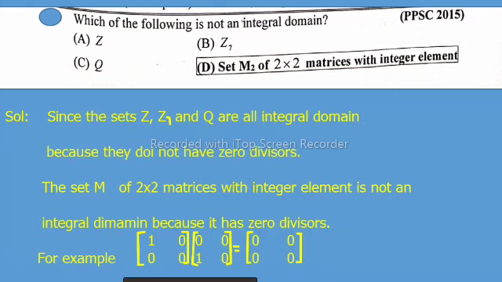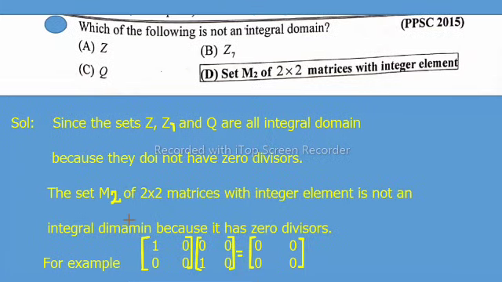Solution: the sets Z, Z7 and Q are all integral domains because they do not have zero divisors. The set M2, meaning matrices of order 2 by 2 with integer elements, is not an integral domain because it has zero divisors.